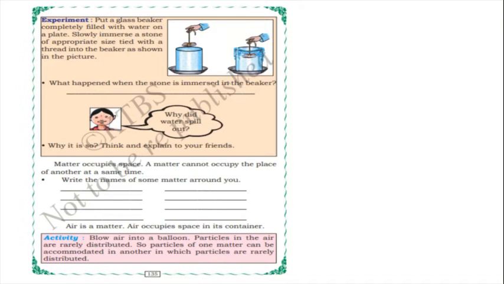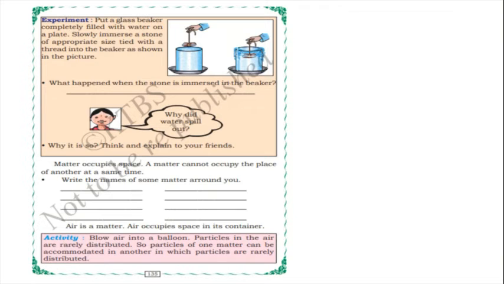Okay, so this is one experiment. Next, what happens when the stone is immersed in the beaker? In one beaker water is there, and below the beaker a plate will be there. So what should we do? Slowly immerse a stone of appropriate size tied with a thread. After that what will happen? If you immerse the stone, the water level is raised and water spills out, isn't it? Water spills out